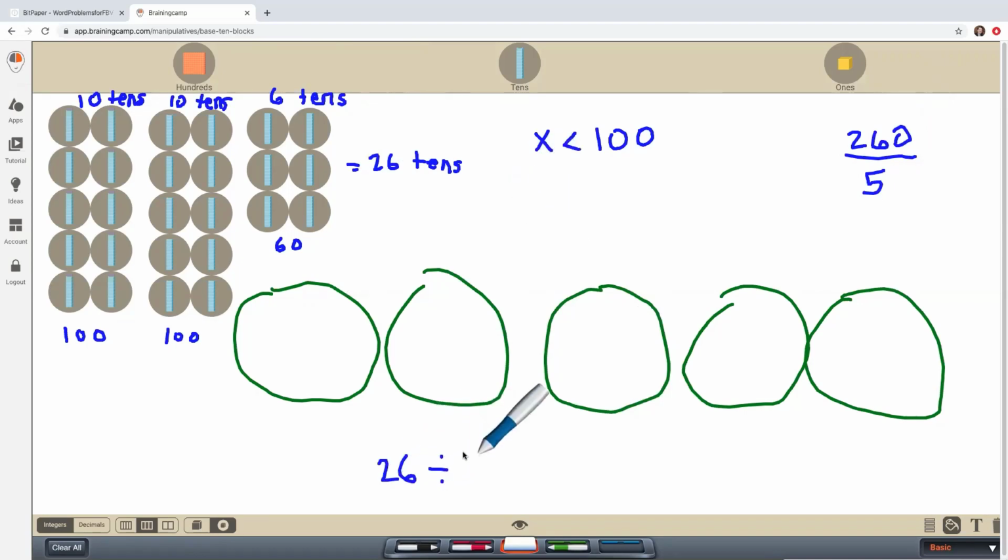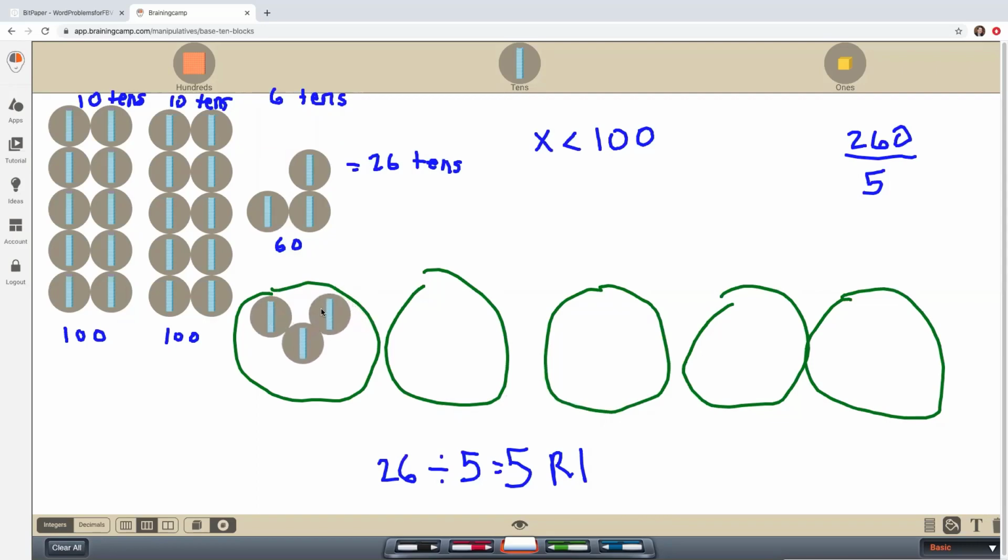26 divided by 5. Okay, so I know that 5 times 4 is 20. I could go a little bit higher. 5 times 5 is 25. There we go, that's close. 5 times 6 is 30. That's a little too much. So 5 times 5 is 25, and I'm going to have 1 left over, and we will work with that towards the end. So that means I'm going to take 5 of these tens and put them into each group.